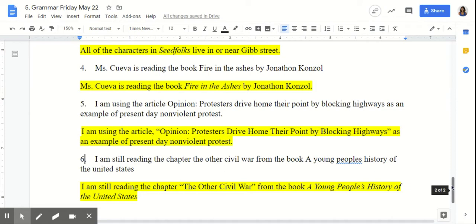So it's not the title of a magazine, it's not the title of a newspaper, but it is the short form because it's in one of those. So which is why I put in quotation marks opinion. Protesters drive home their point by blocking highways. And I made sure to capitalize each word that's in here that was a main word about the title.